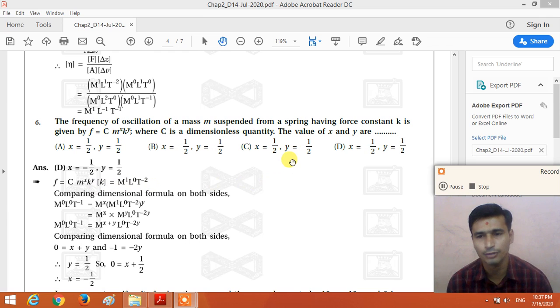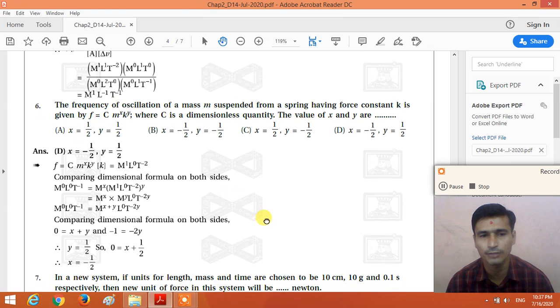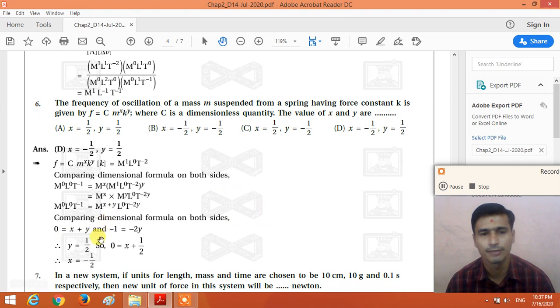So try to solve this example by yourself by putting the dimensional formula of all the physical quantities. Put the dimensional formula of frequency, put the dimensional formula of mass and dimensional formula of the force constant, M1 L0 T minus 2, and try to solve and find out the value of x and y. You get the value of x is equal to minus 1 by 2 and y is equal to 1 by 2. So the correct answer is D. x is equal to minus 1 by 2 and y is equal to 1 by 2. Right? So dear student, try this example by yourself.